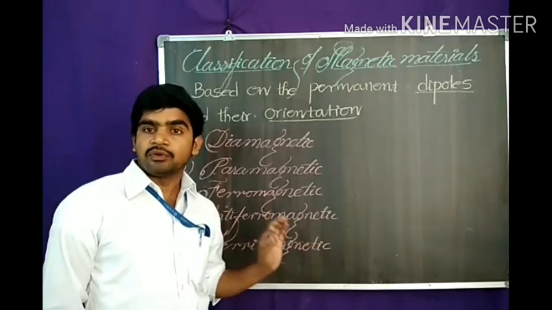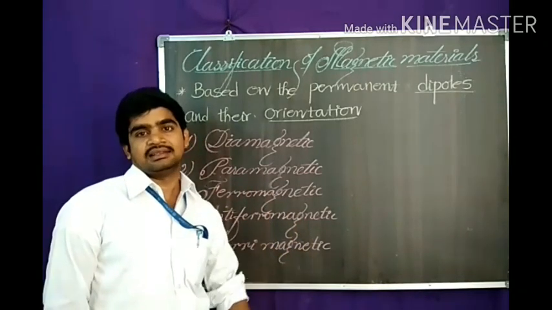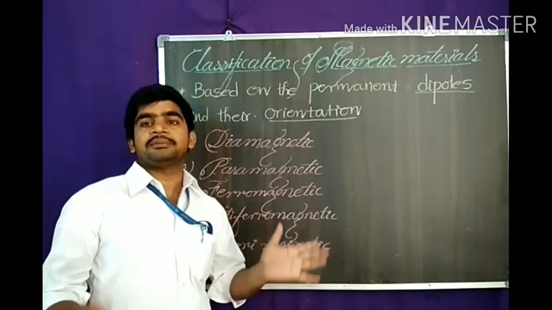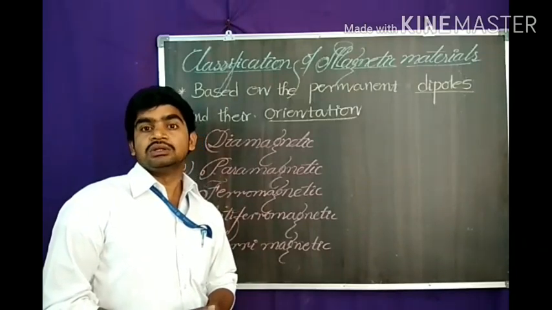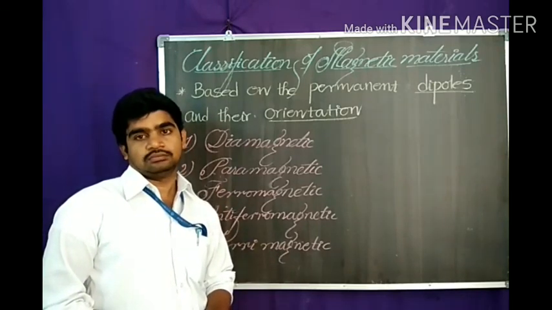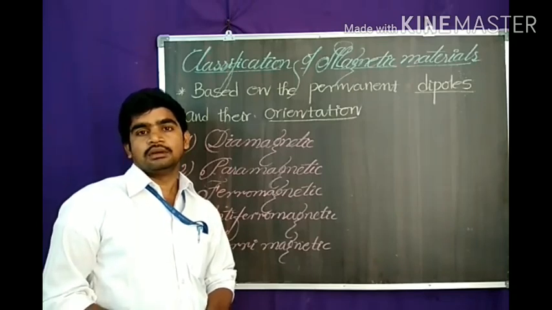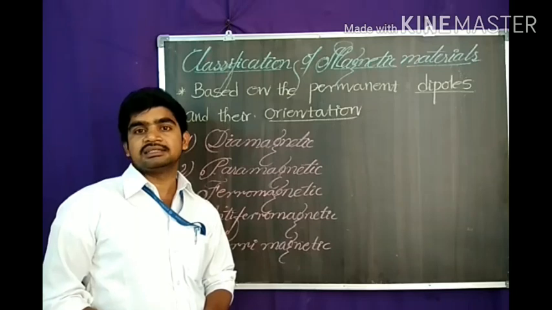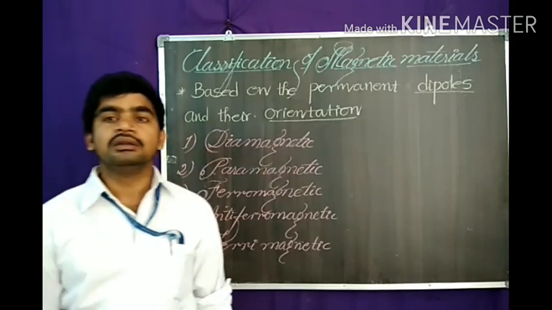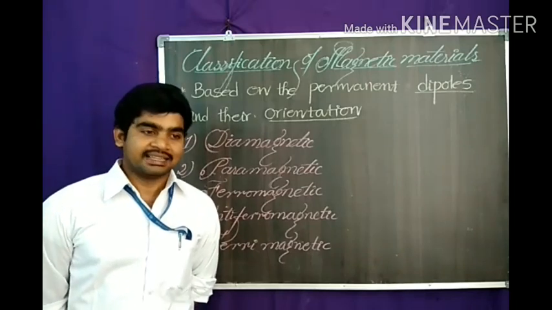There is no permanent dipole moment in this type of material. Due to this, magnetic effects are very small. The lines of force show less preference to pass through these substances than air and vacuum. The susceptibility of these materials is negative. It is independent of temperature and also of magnetic field strength.